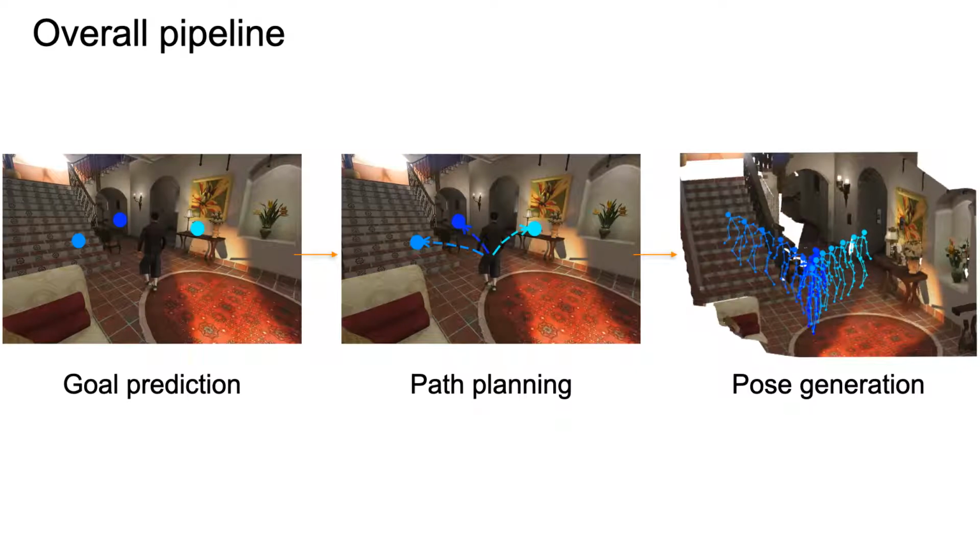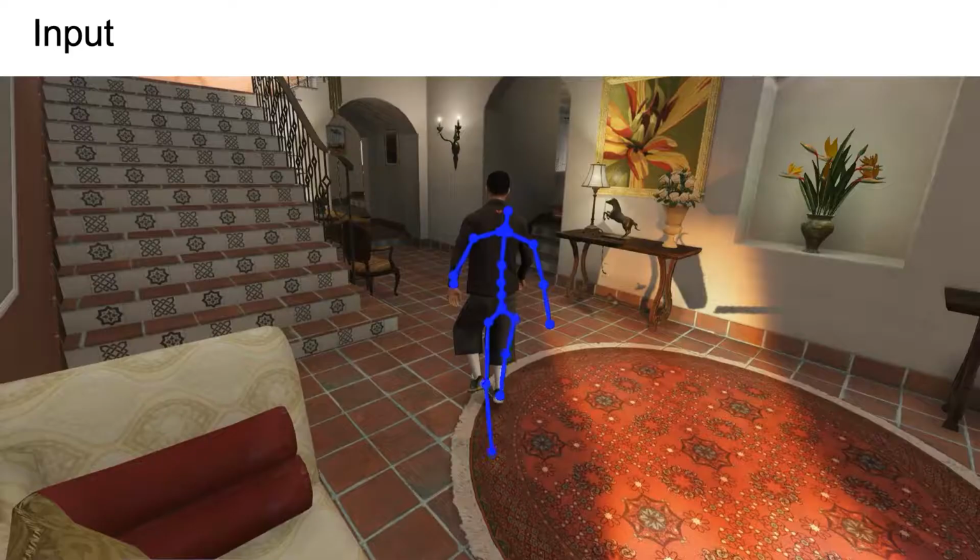With this large-scale dataset, we further design a learning framework for the task of long-term human motion prediction. Here is the overall pipeline of our method. We factorize this task into 3 sequential stages. Our model first predicts the motion goals, then plans the 3D paths towards each goal, and finally generates the 3D poses following the paths. Our system takes only 2D inputs, which are an RGB image, and the 2D human pose